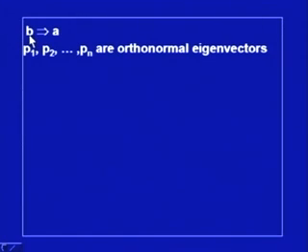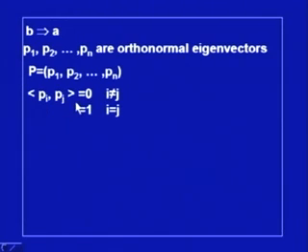The second part is that B implies A, that is, if P1, P2, ..., Pn are orthonormal eigenvectors of A, that means the matrix A is orthogonally diagonalizable. So, for this, let us consider P as the set of column vectors P1, P2, ..., Pn, and these are orthonormal eigenvectors of the matrix A, and that means Pi, Pj, their inner product, is equal to 0 when i is not equal to j, and it is 1 when i is equal to j. In fact, when we are multiplying the ith row with the jth column, that is nothing but the inner product.